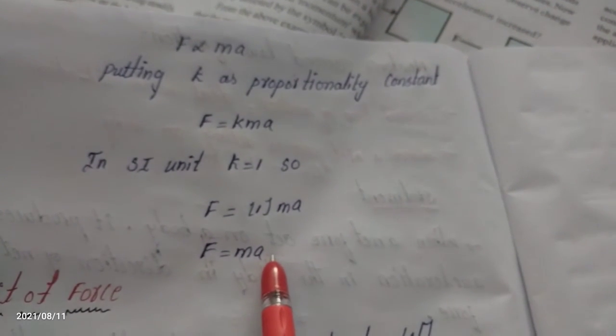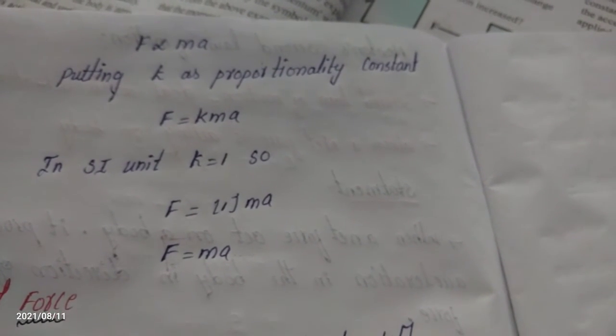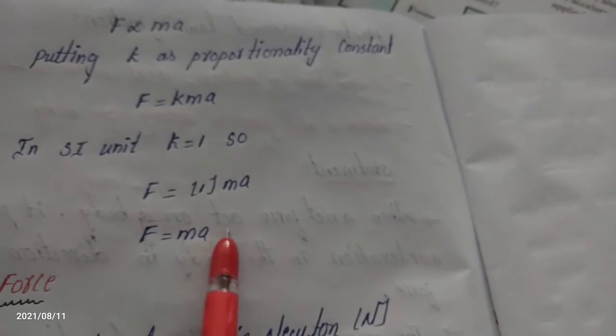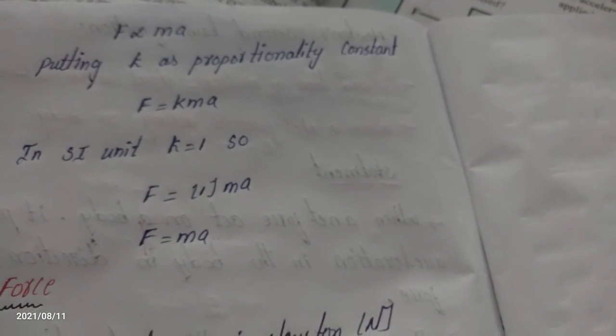Later we will discuss the units, and we will also take another definition. We also have to learn about the second law of motion. This is one definition. Today we discussed one definition of the second law of motion. In the next class we will discuss another definition of the second law of motion, along with an example of that definition. Today's class is completed. Please complete your notes till here. Thank you.